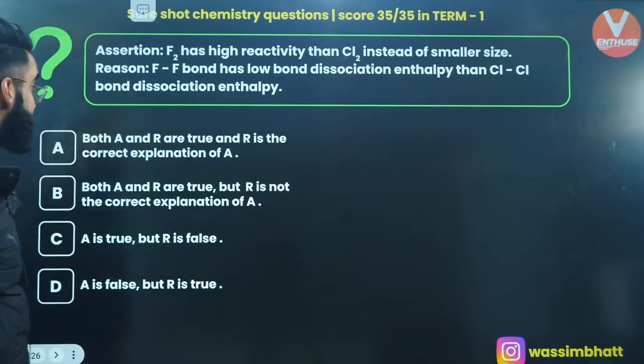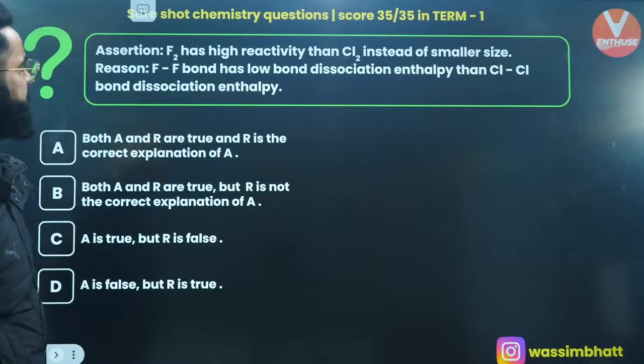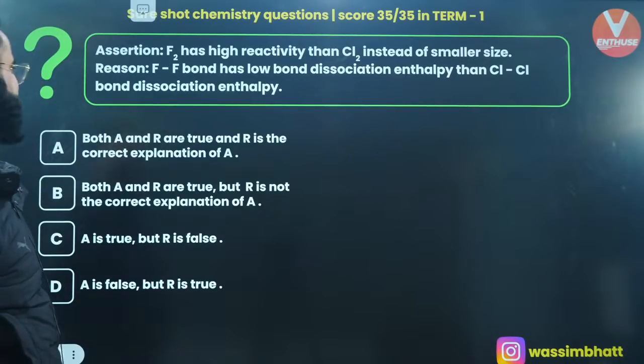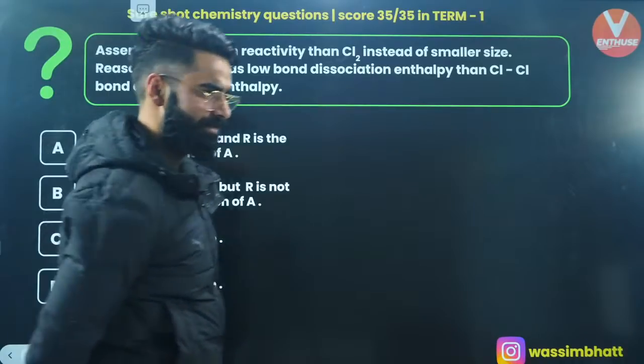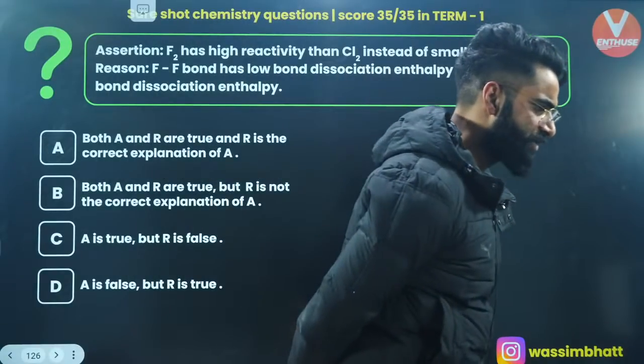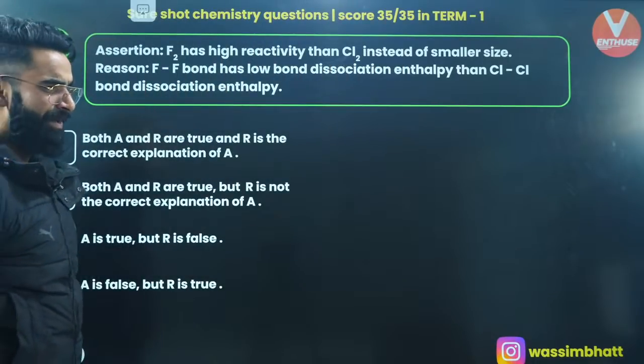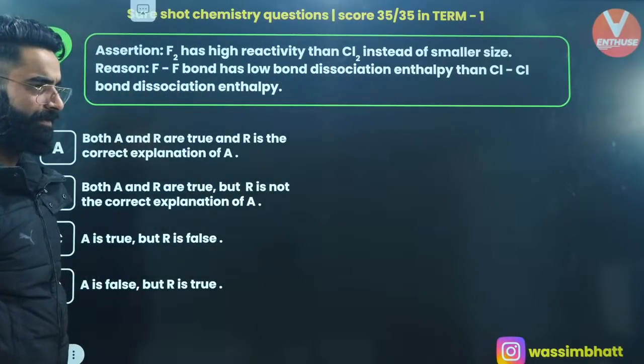This is assertion reasoning now. F2 has higher reactivity than Cl2 in spite of smaller size. Perfect. The F-F bond has lower bond dissociation enthalpy than the Cl-Cl bond. Correct, right? So what is going to be the answer of this question? Let me know fast, people. It's a very simple one.